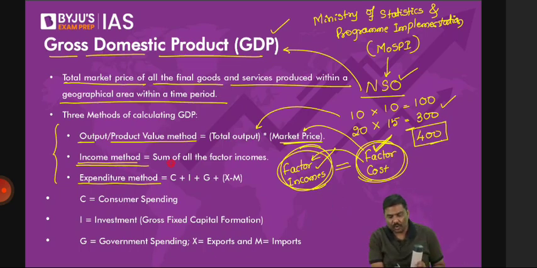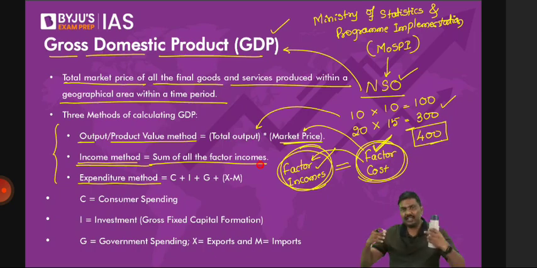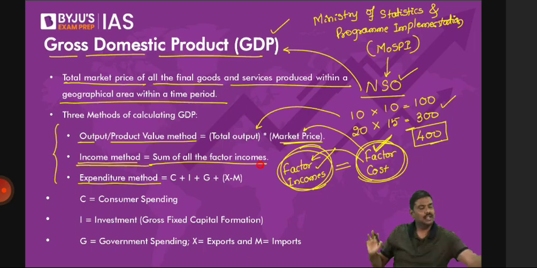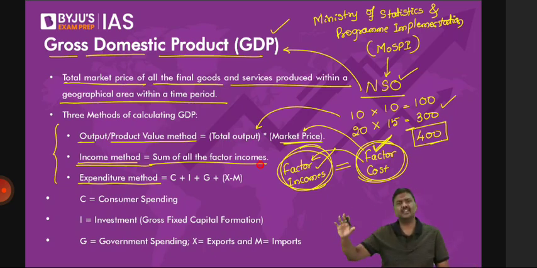That is exactly what we are doing. Right? I'm basically counting all the factor incomes which are generated in the economy. Either the labor has generated factor income, raw material supply has generated factor income, etc. All the factor incomes are counted. Get the sum total of all of this. That will give you GDP through income method.